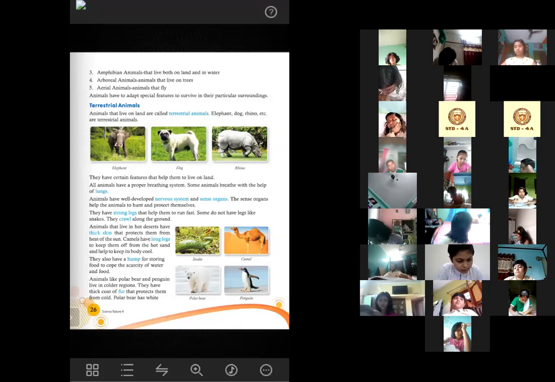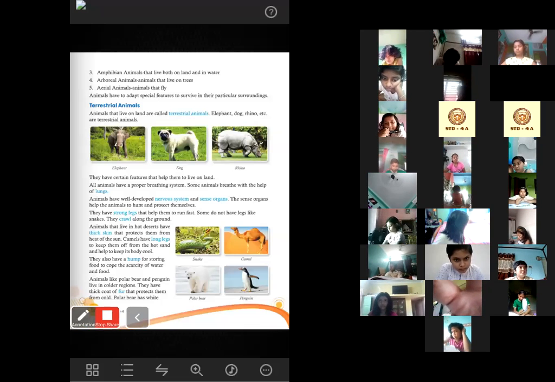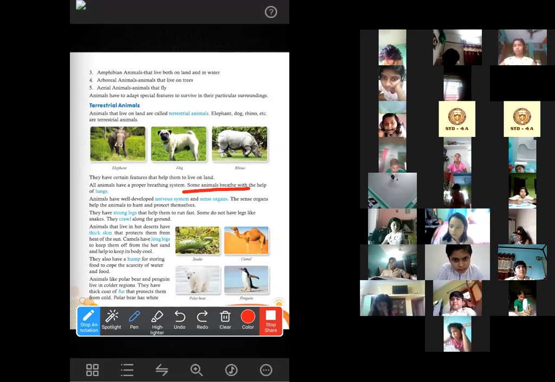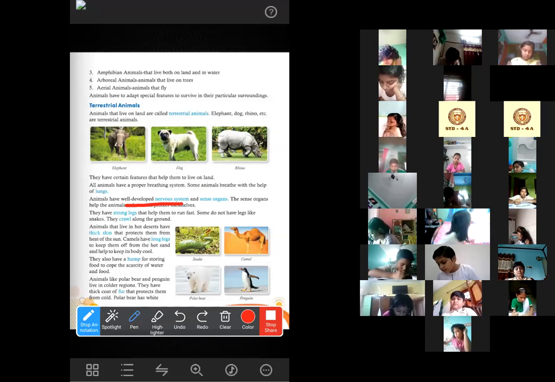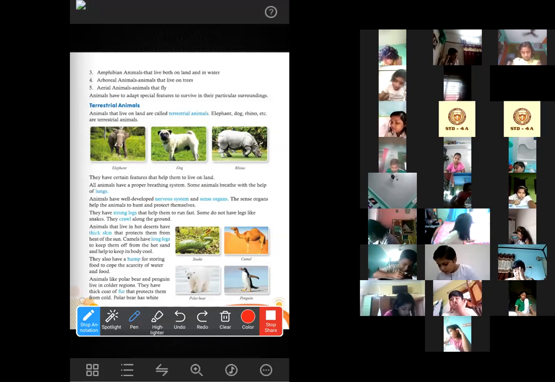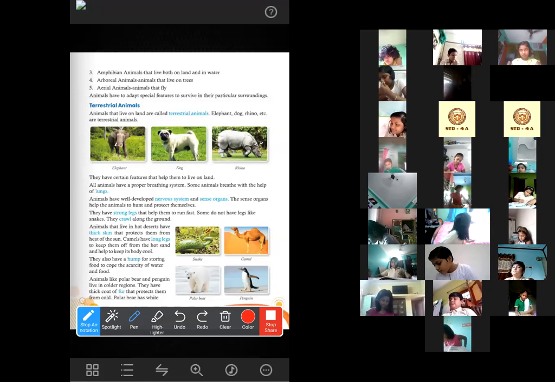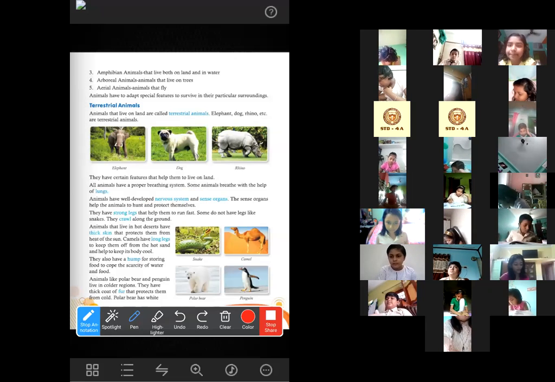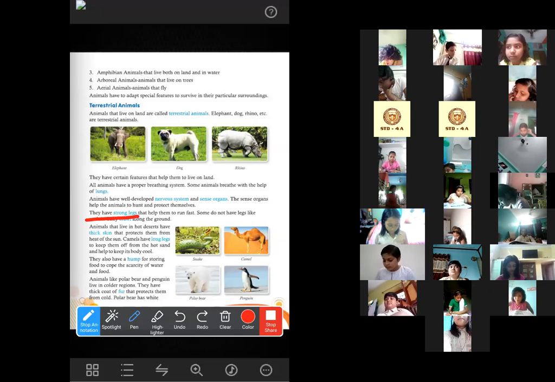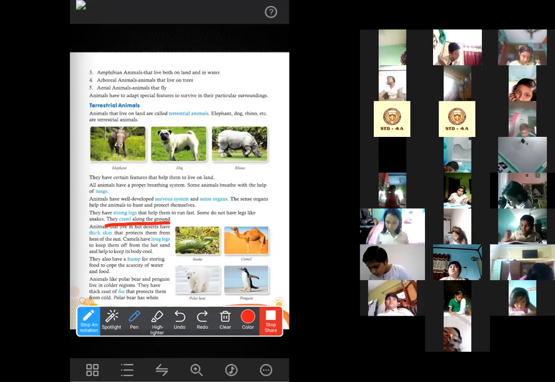So some features of terrestrial animals are, see, some animals breathe with the help of lungs. Animals have well-developed nervous system and sense organs. Now you all know what the sense organs are: ear, eye, nose, tongue, and skin, right? These are the 5 sense organs that we have. So they have well-developed nervous system and sense organs. They have strong legs that help them to run fast. And they can even crawl along the ground.